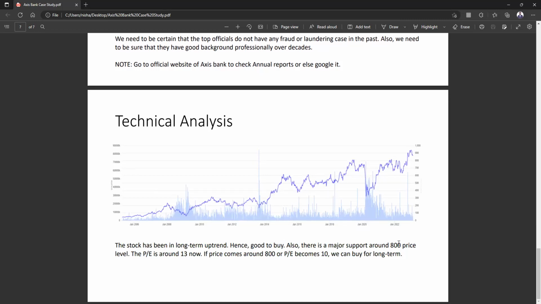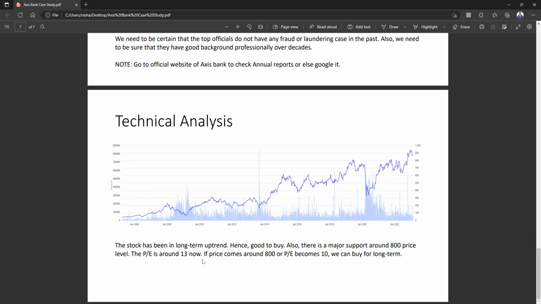Also, there is a major support around 800 price level. You can see over here, consistently in the year 2019, it made a high over here, 800, then again it tried to break this level around 2021. Three times it tried, and finally in mid 2022 it broke this 800 level, and currently it's around 850 levels right now. So there is a major support around, because previously it was resistance, so it should become support now. So there is a good support around 800 price level.